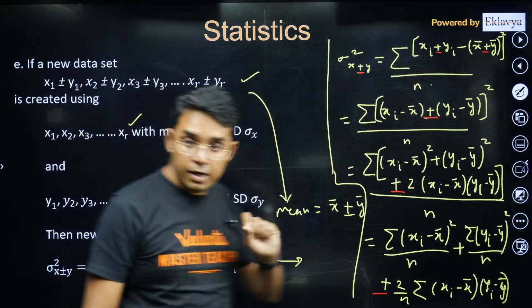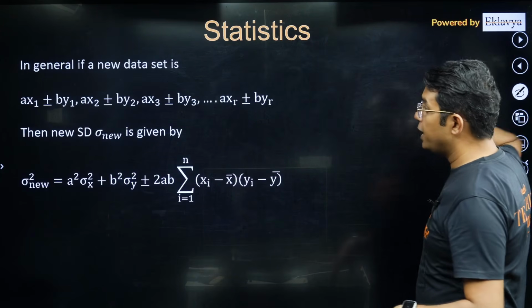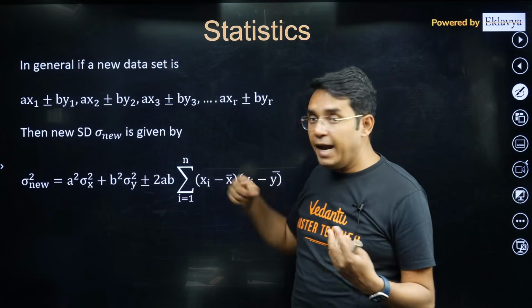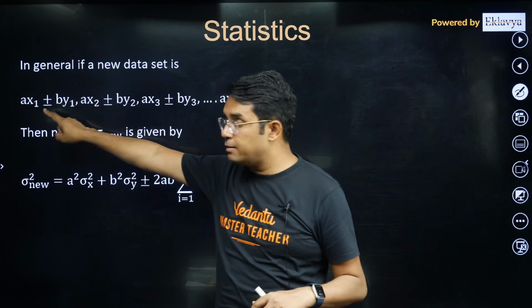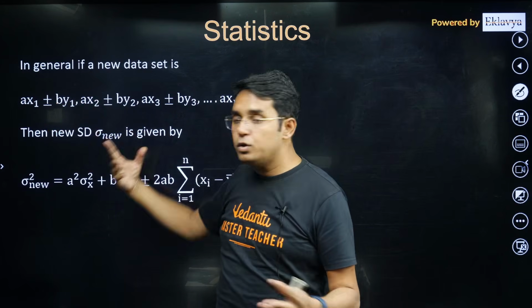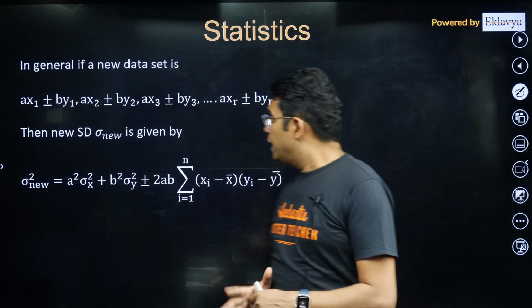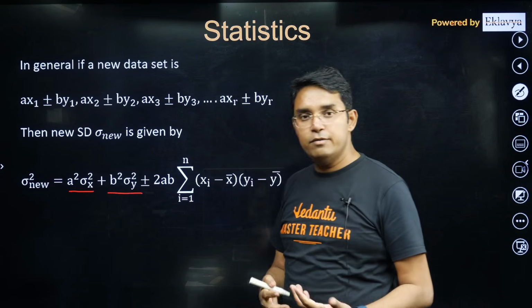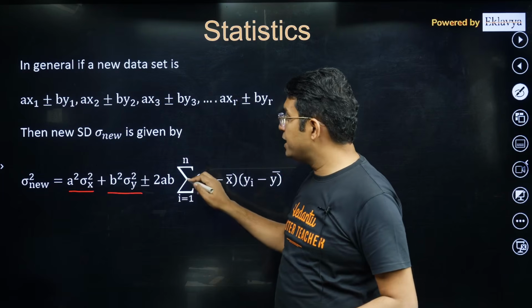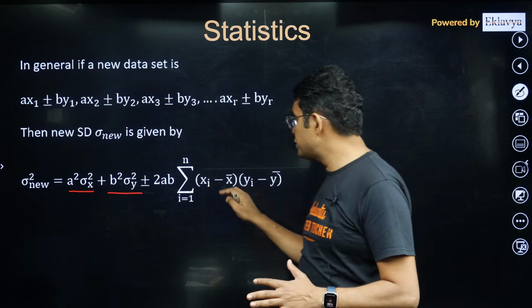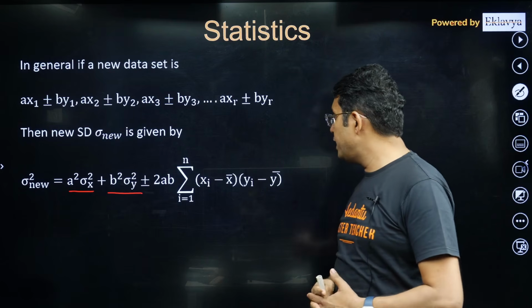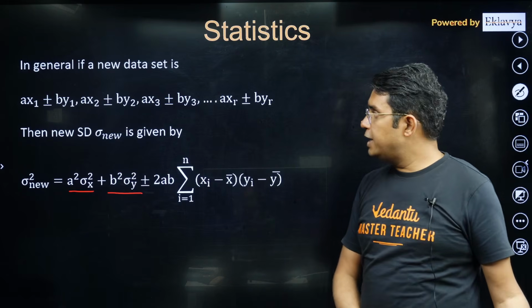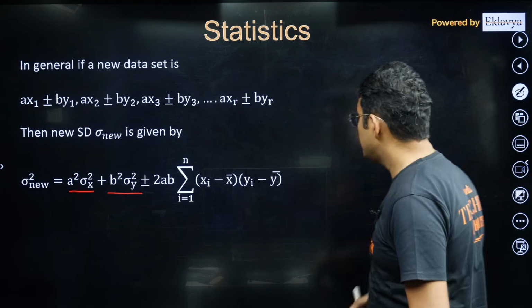In fact, I have made one more general scenario. Suppose you are not only changing the data by adding or subtraction, rather you are multiplying by some number a to one data set, b to another data set, and then plus minus. In this case, it is a square times sigma x square plus b square sigma y square plus minus 2ab outside and summation xi minus x bar yi minus y bar, and that's it. This also can be derived from there itself, not difficult at all.